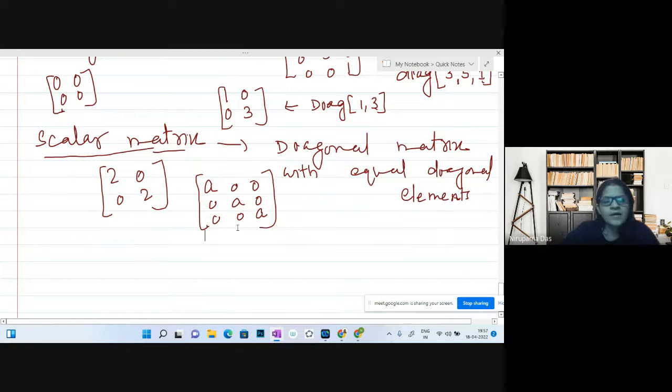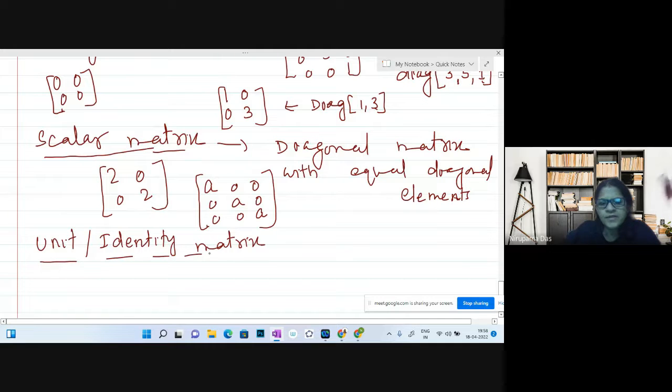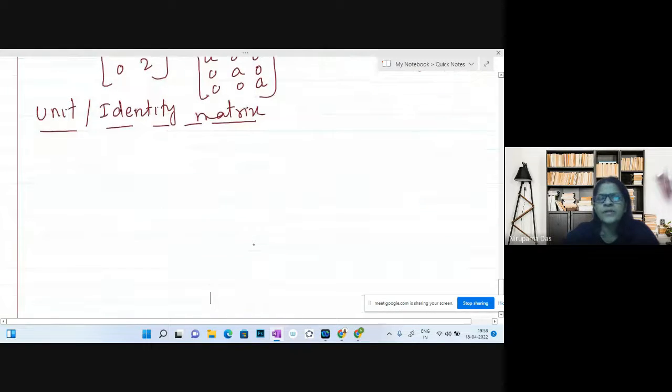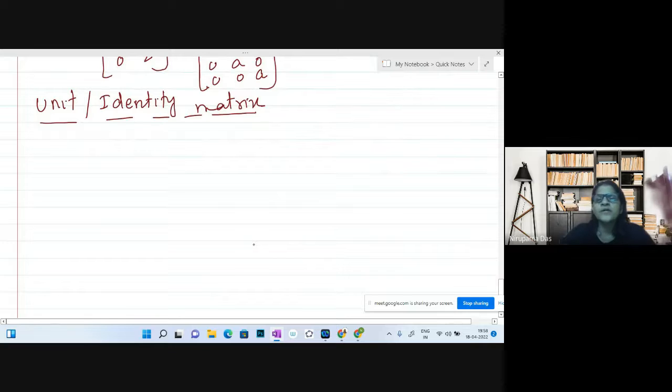And the unit or identity matrix, this has a major role to play. Unit or identity matrix. Here, this is again a diagonal matrix, but the diagonal elements are 1. Or you can say it is a scalar matrix whose diagonal elements are unity: 1, 0, 0, 1.